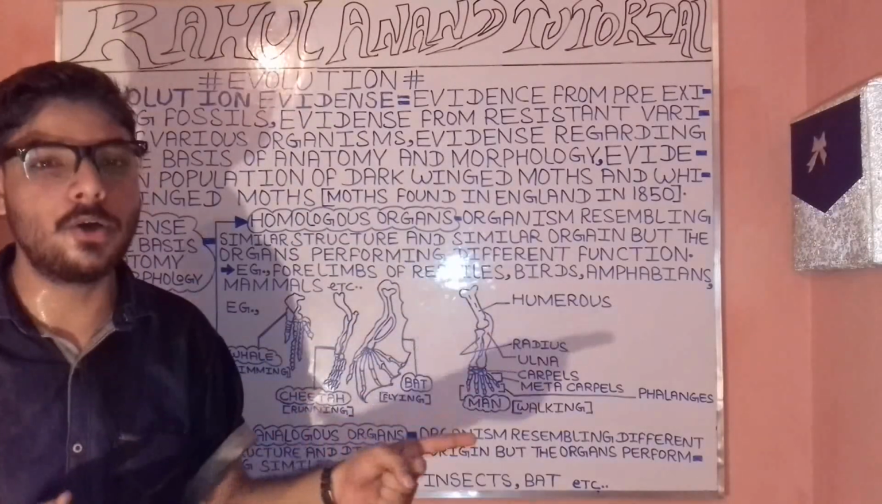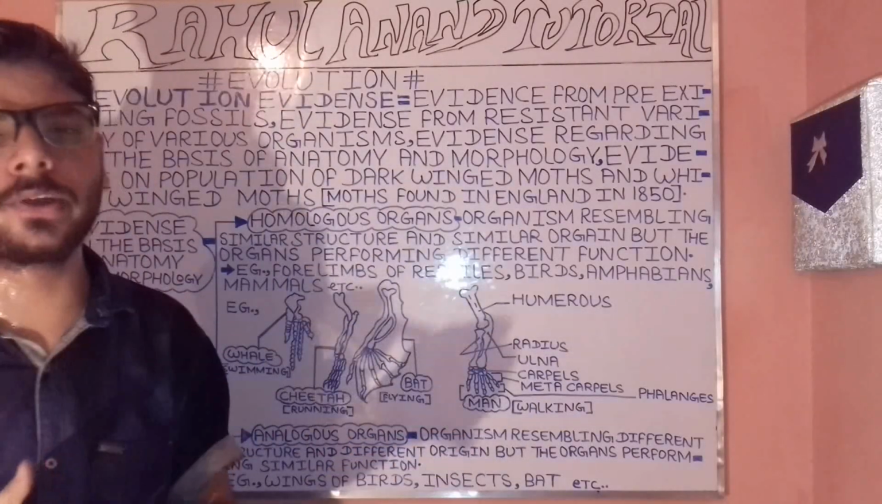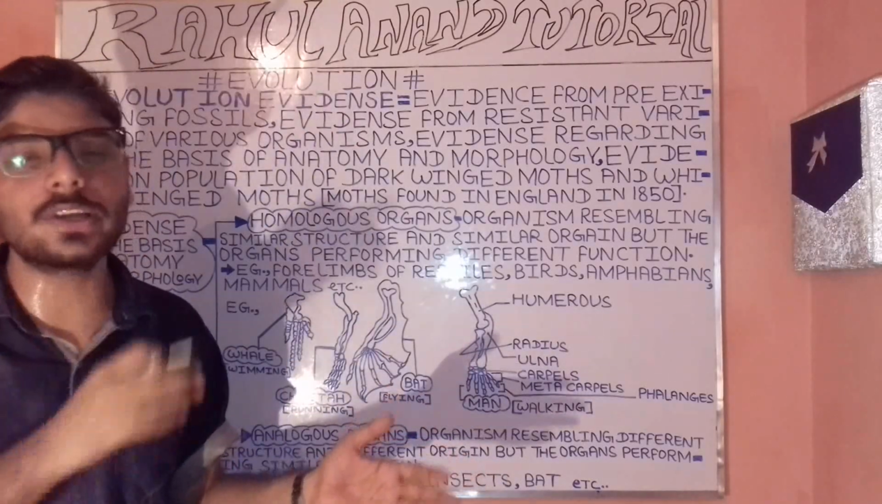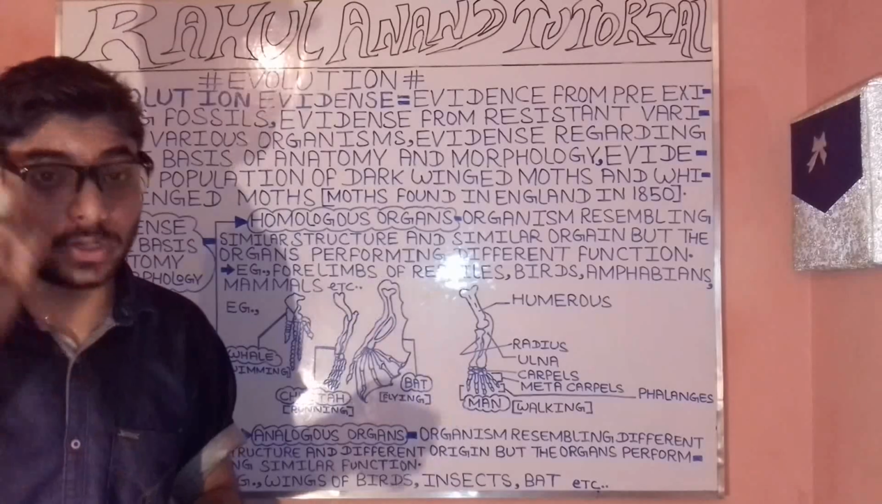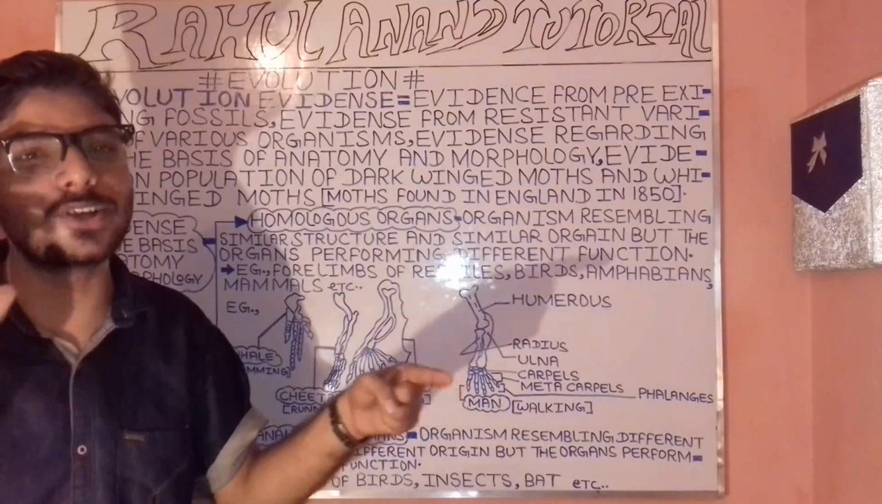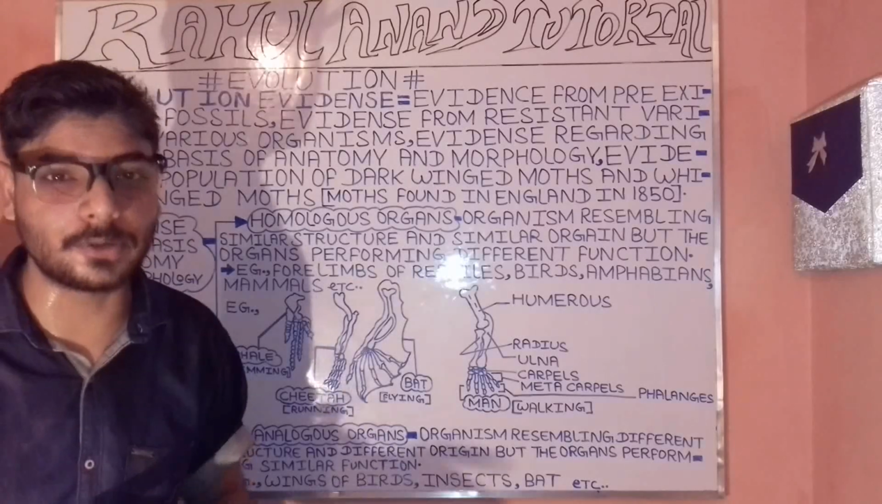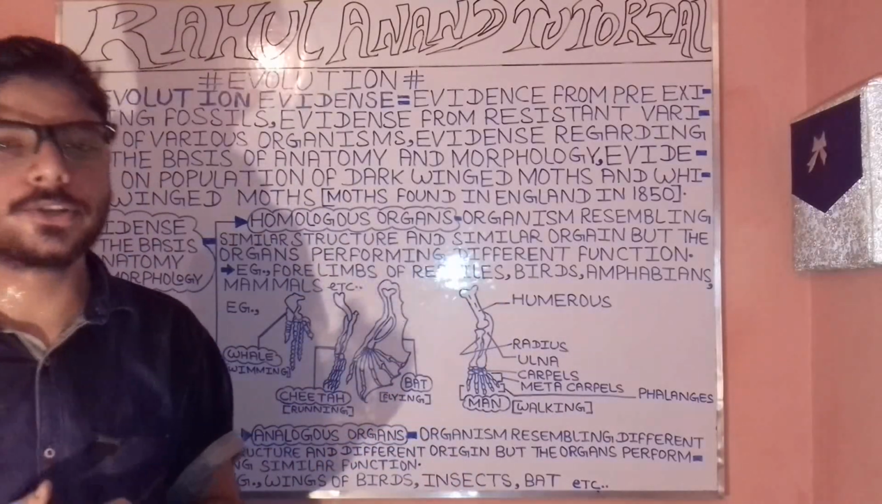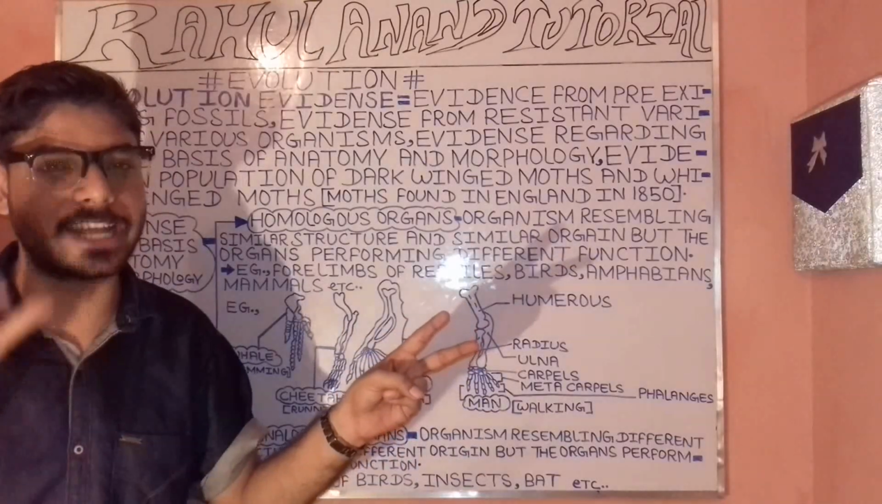Regarding the case of the white-winged moth as well as the black-winged moth, it was particularly the era of 1850. Now, when we are talking about other cases, what are actually the evidence? When we are talking about the evidence of evolution on the basis of anatomy as well as morphology, we have two broad categories here.